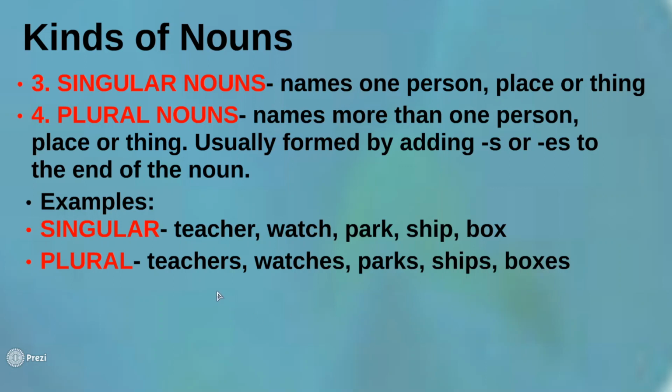You can see here the difference is that singular means only one person, only one place, only one thing. And plural, you have two or more. Two or more people, two or more places, or two or more things. So remember that.